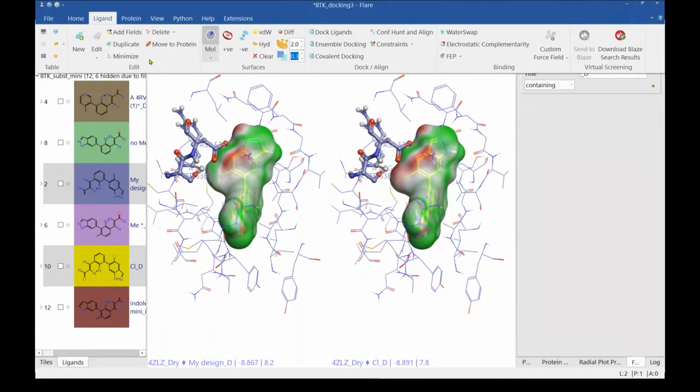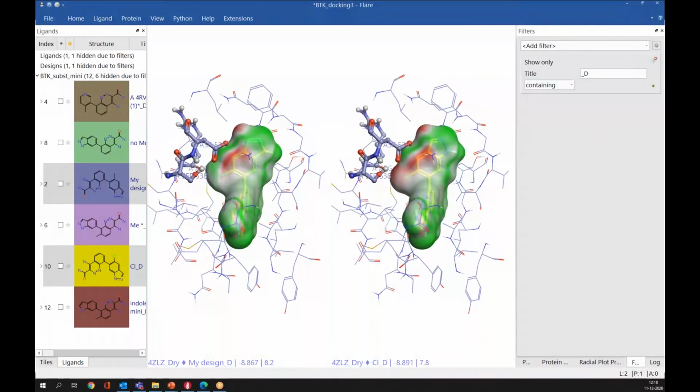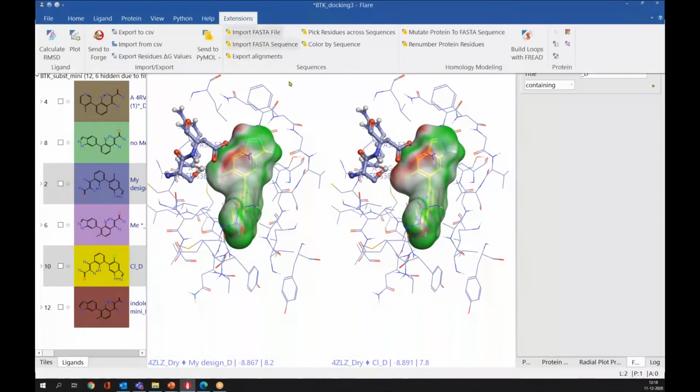Can we add extensions from external sources like PyMOL? Yes, as I have explained, this is Python API based, so you can customize it and add your own scripts here. You can write and add your own script, so that is not a problem. You can add different scripts if you want.